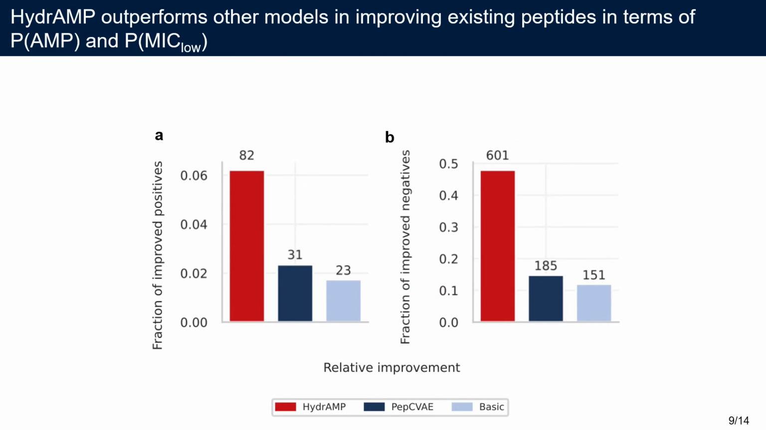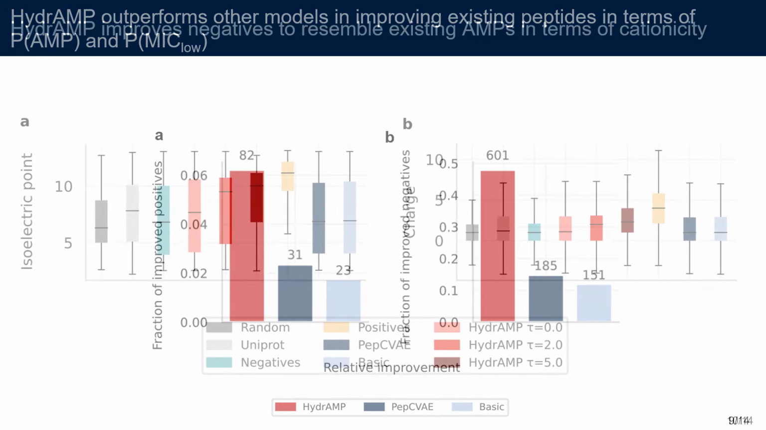We compared how well our model performs in the improvement of existing peptides with other models. We aim to increase the probability of AMP and of having low MIC with respect to the input peptide. On panel A, we show improvement of positives, that is known AMPs. On panel B, improvements of negatives, peptides lacking antimicrobial activity. In both cases, our model is able to improve more peptides than other models.